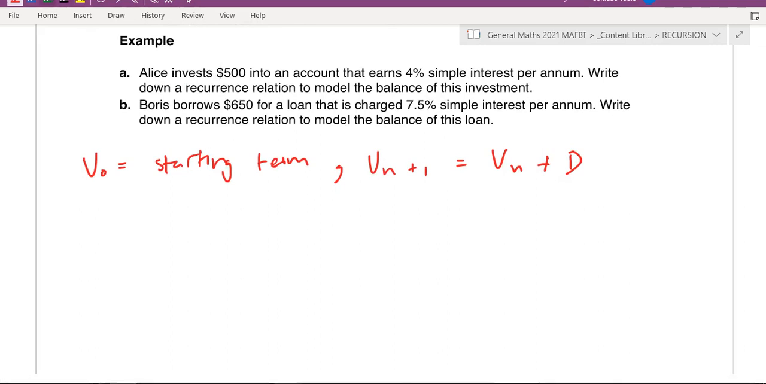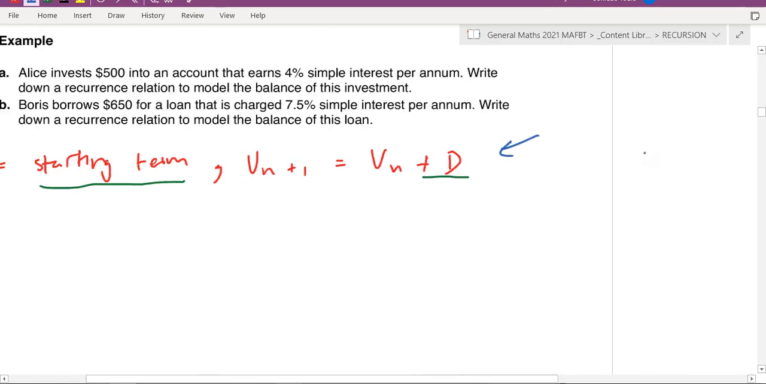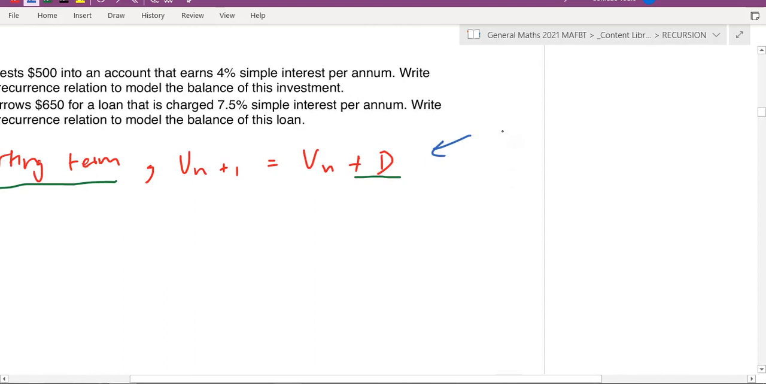All right, so part A here. So all of your answers need to look like this. So I'm only underlining the ones that you need to change. So what's the starting term? What's the common difference? Oh, and in order to find that common difference, so remember this D. To find that, remember it's just the percentage over 100 times V0 to find that D.